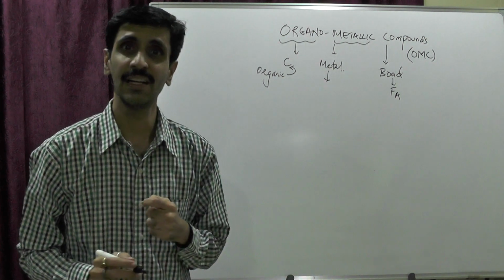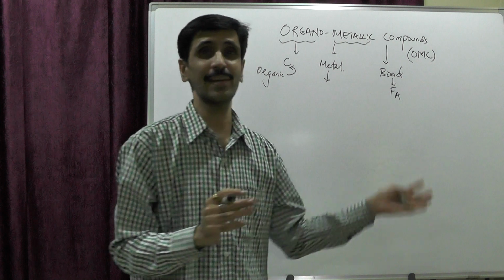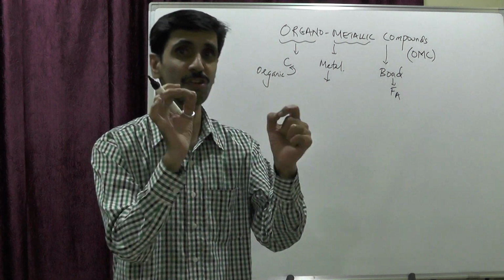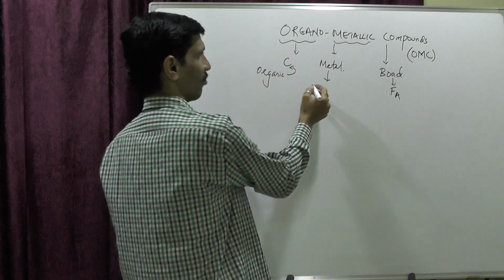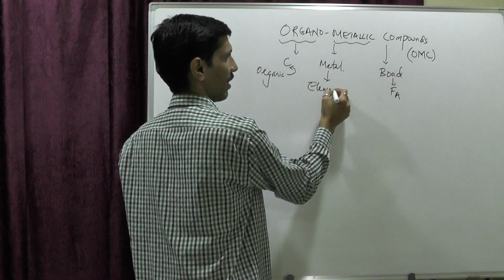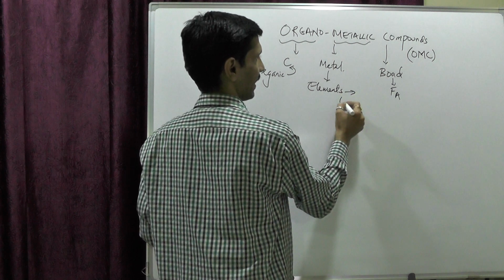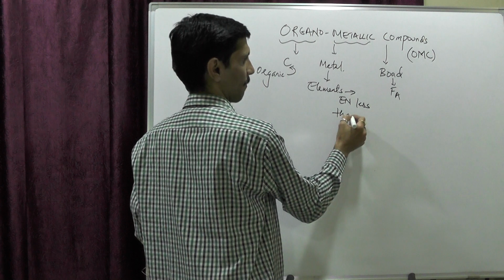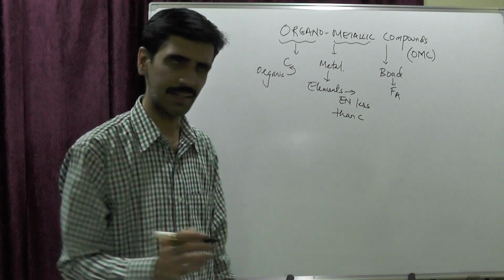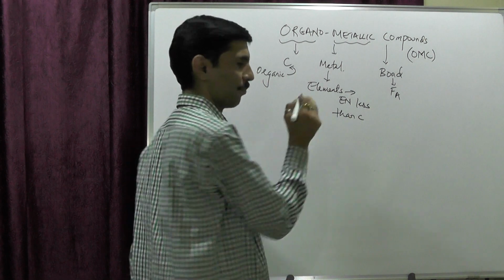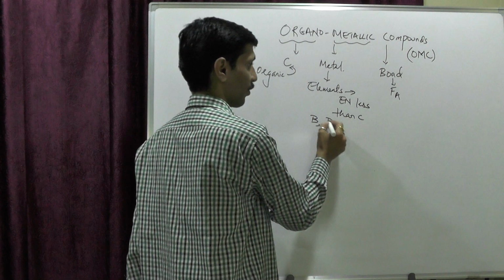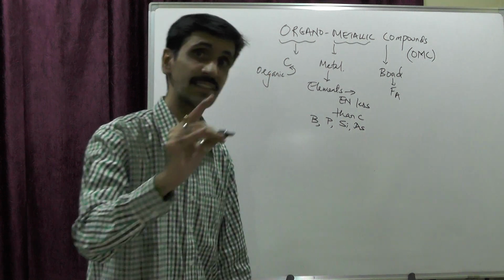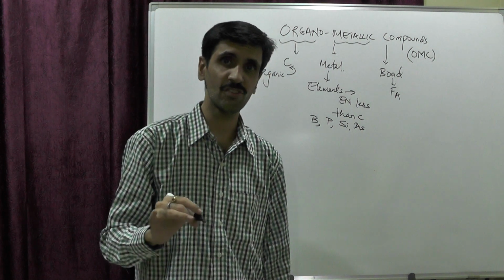Here when I talk about a metal, I'm not referring only to calcium and magnesium and sodium and potassium and all that stuff. It also resembles those elements which have electronegativity less than carbon. I can give you some examples: we can have boron, phosphorus, silicon, arsenic. These are not conventional metals, my dear friends.